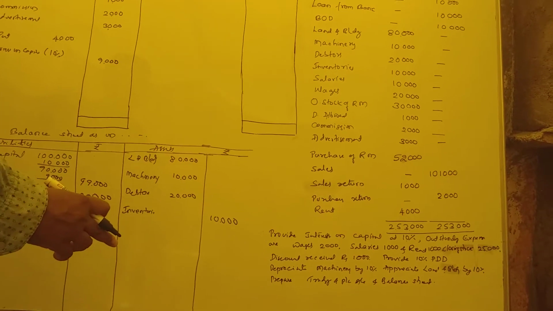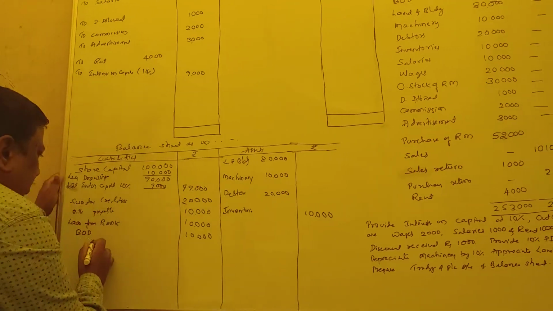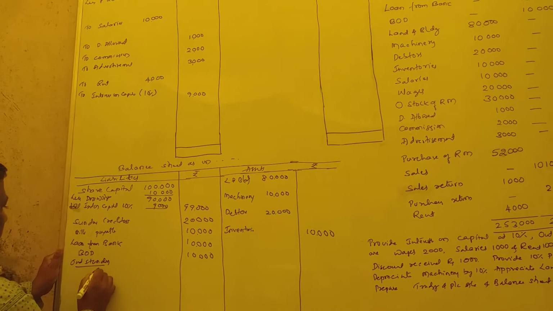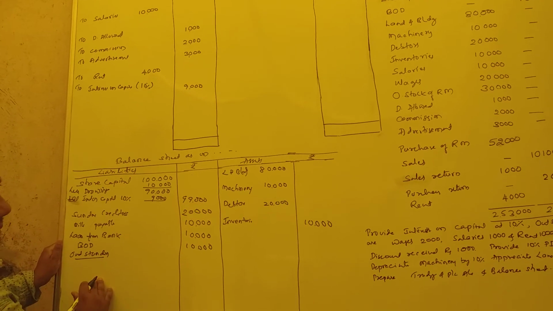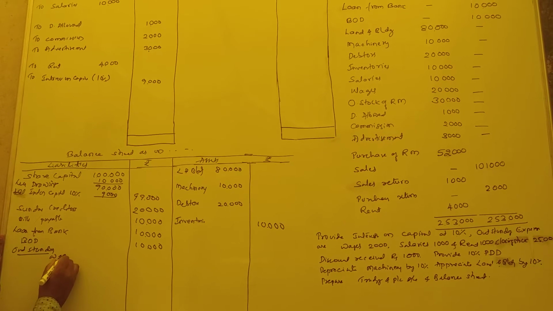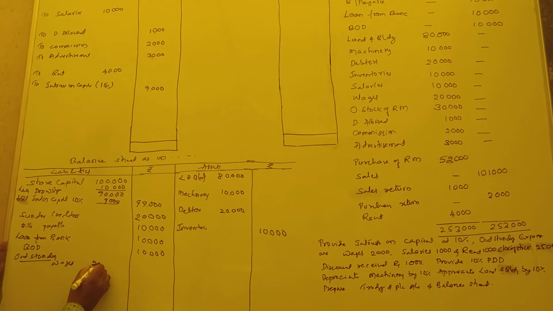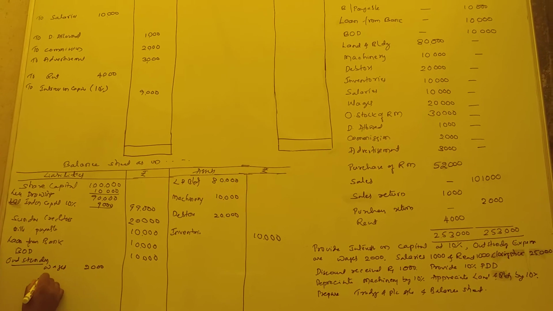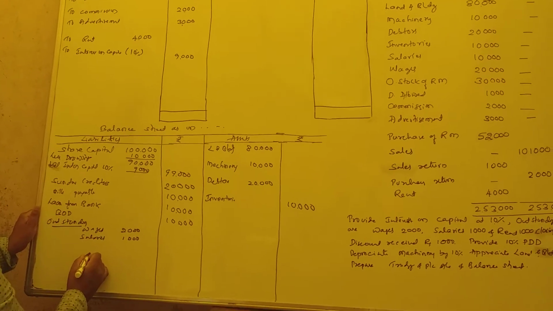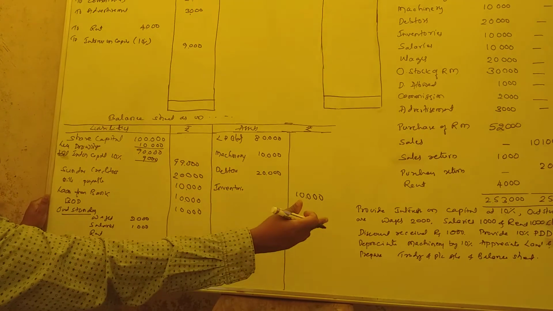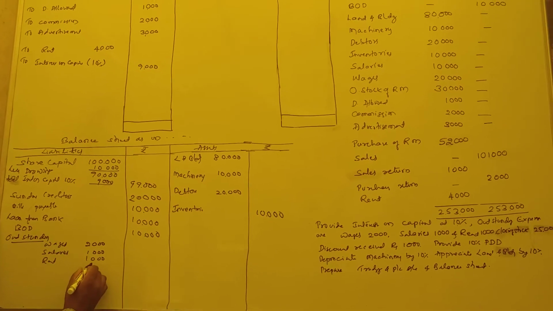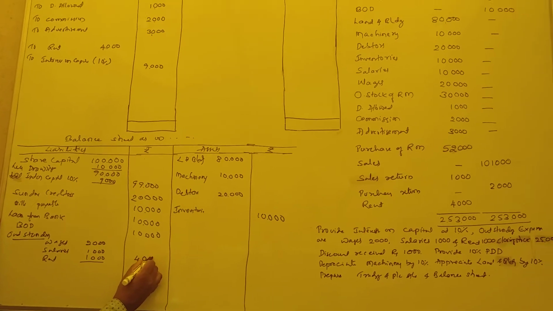Now outstanding expenses. I'll write what are the outstanding. So outstanding expenses. What are outstanding? Outstandings are wages 2,000. Salaries 1,000. Rent, see that there. Rent 1,000. So total 4,000. So this one entry is over.